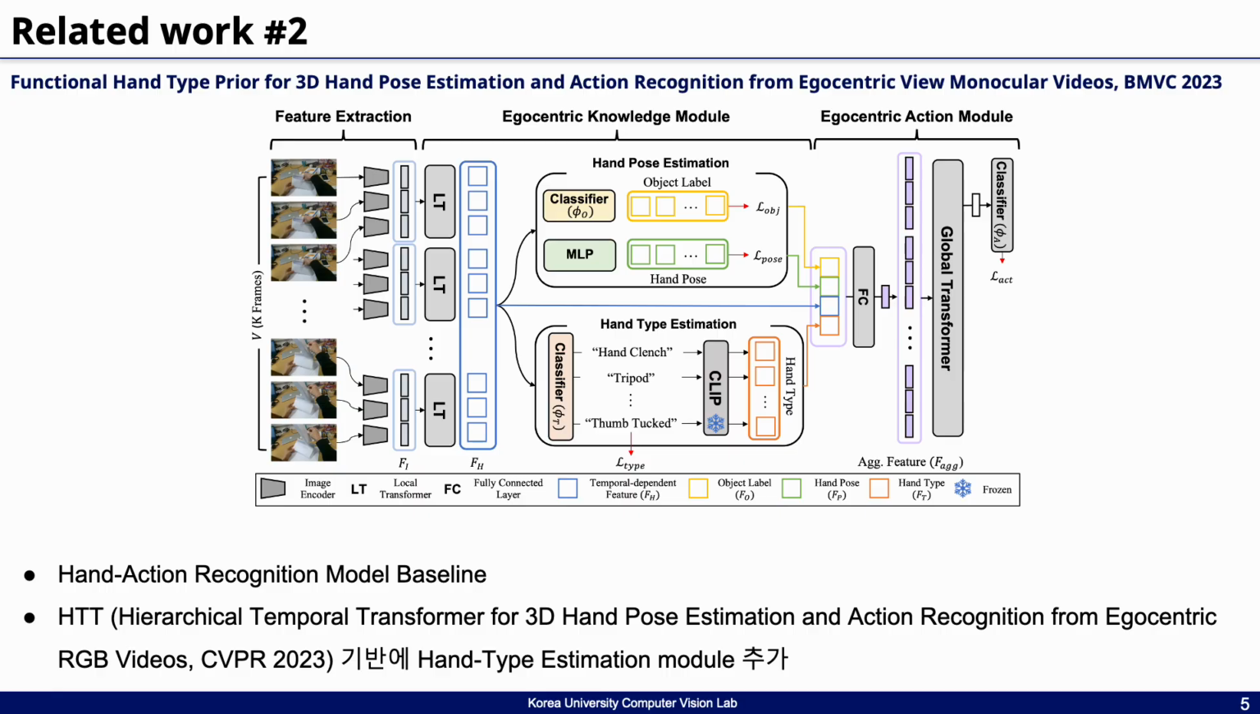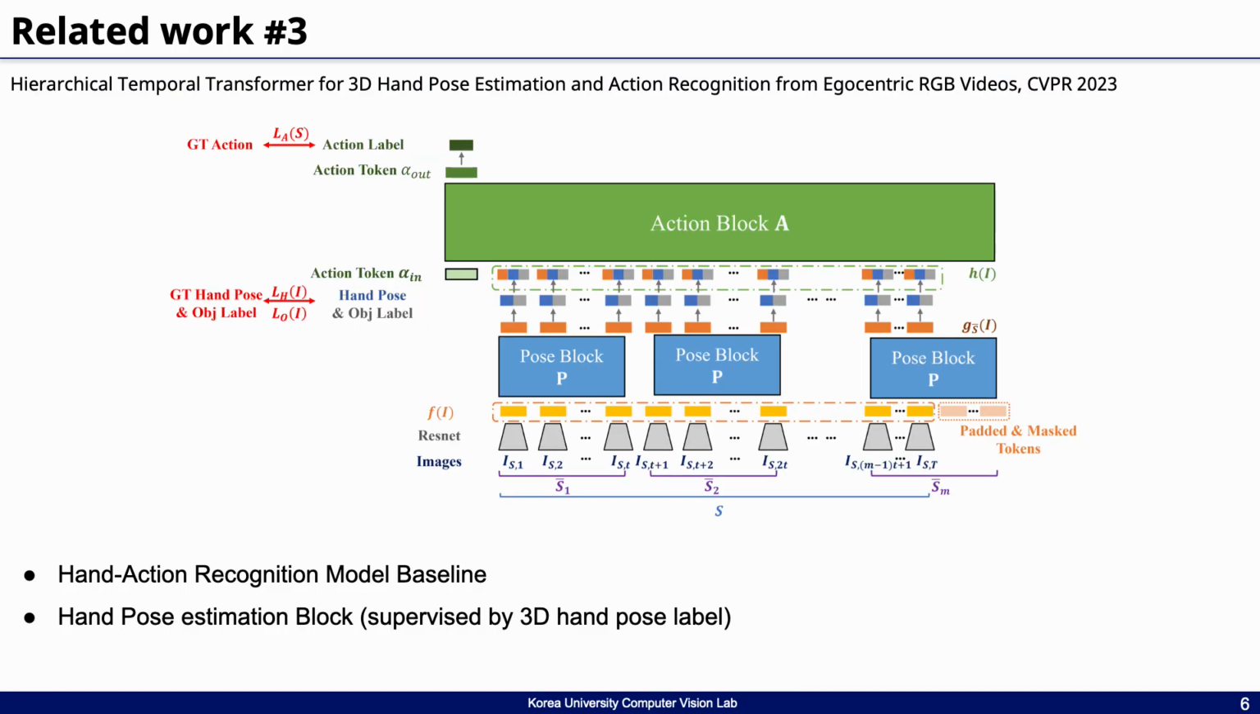Next, I'd like to introduce the HTT model, short for Hierarchical Tempo Transformer, which was presented at CVPR. This model predicts 3D hand poses and object information from RGB videos and uses them to perform hand action recognition. In the lower part of the model, called the pose block, it extracts hand pose and object labels, while the upper action block generates action tokens by considering temporal context and uses them to predict the final action. Notably, the hand pose is trained with supervision using 3D annotations, and the overall architecture is highly modular by design.